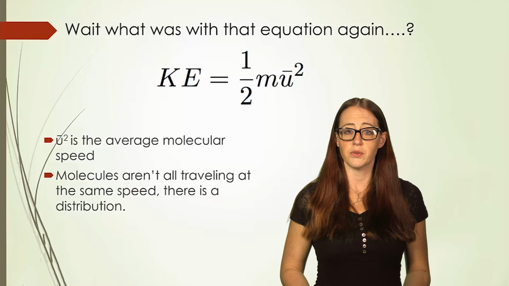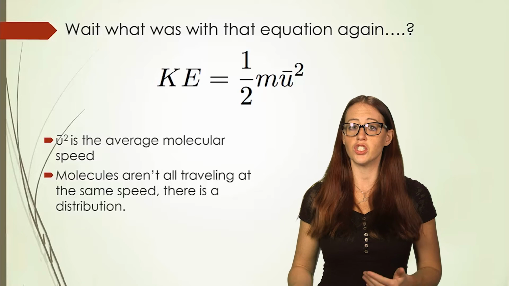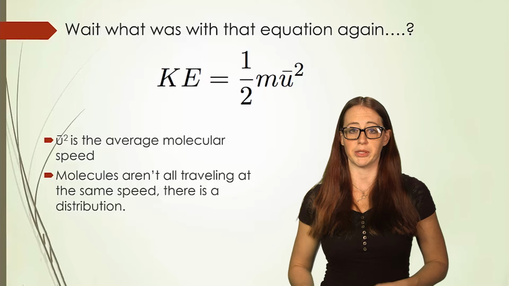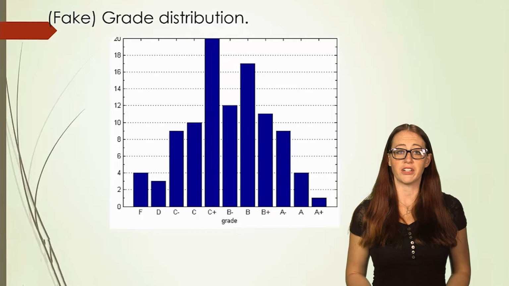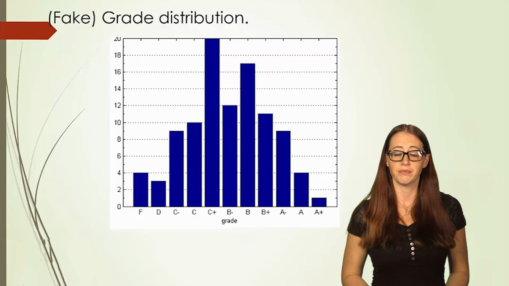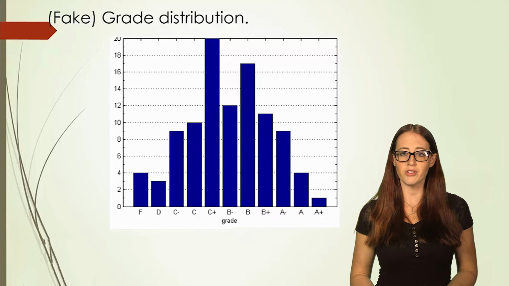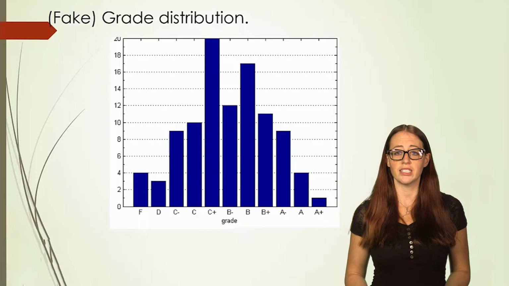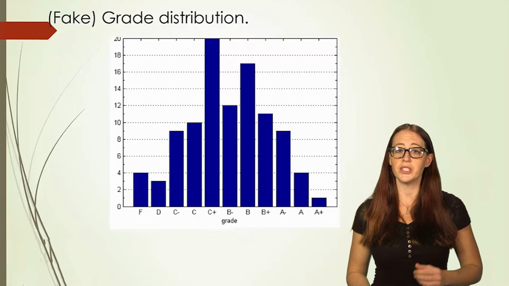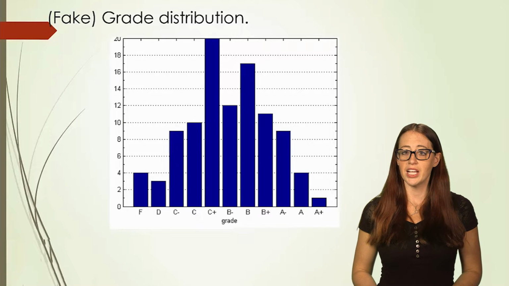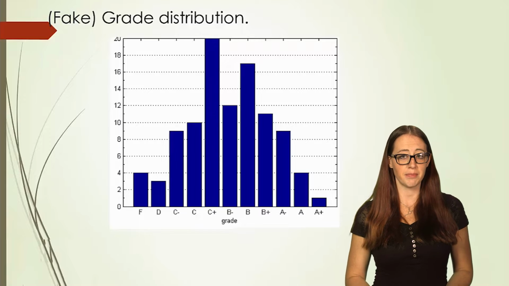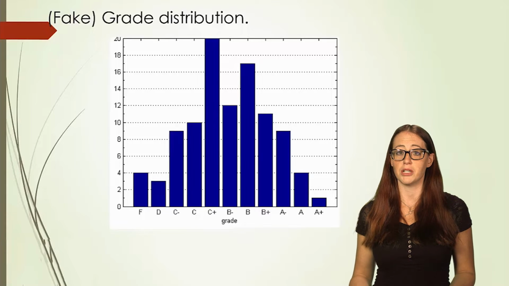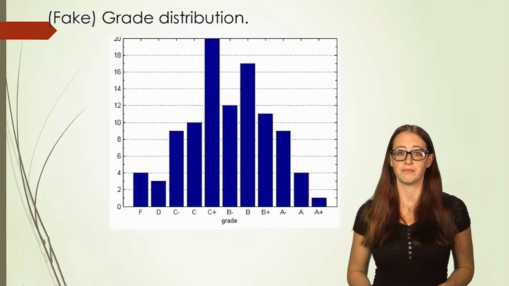Though before we do this, we need to do a moment of graphical skills just to make sure that we're on the same page with the graphs that we're going to be covering. Let's answer some questions about this fake grade distribution that I've put up for you. Why would we do this in a chemistry video? Well, because students tend to mess up distribution graphs, and they have a hard time understanding them. But they do intuitively get grade distributions. And so we're going to answer the questions on this first, and then when we move to the question on speed distributions, it's going to seem much more simple than if we jumped straight there.